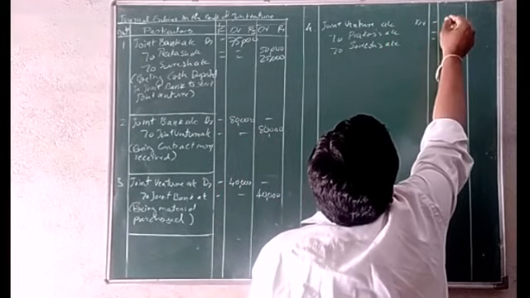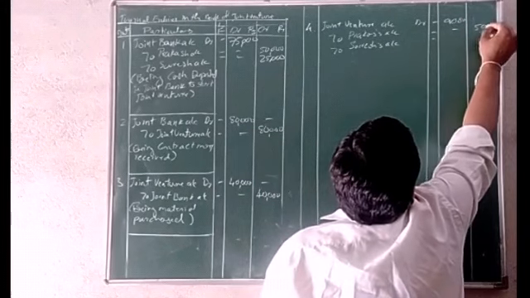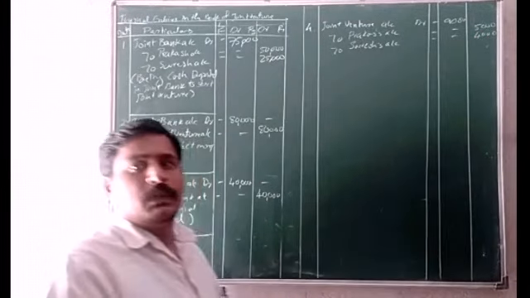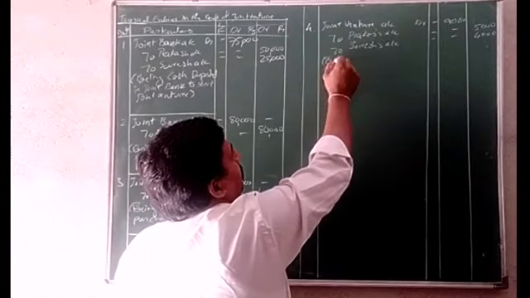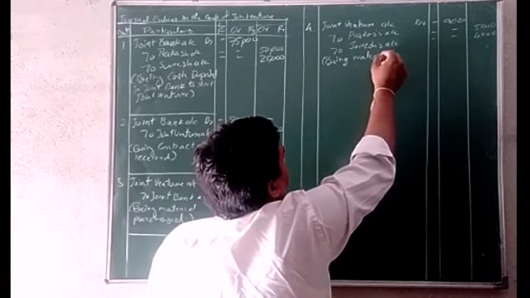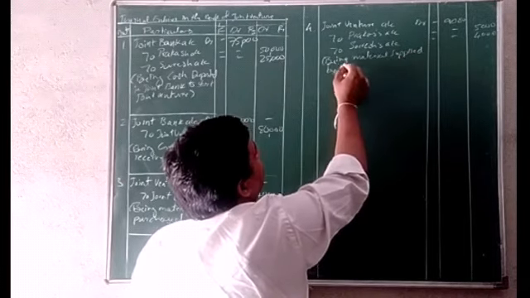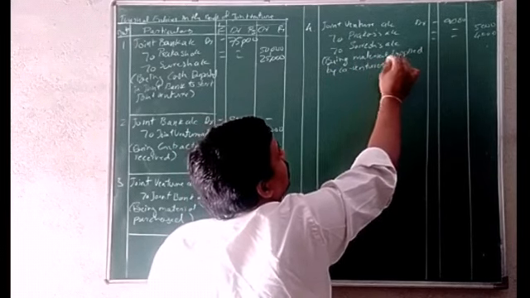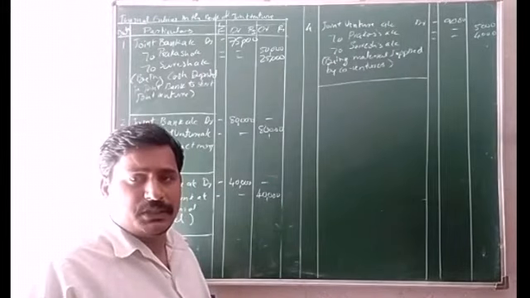Total raw material of 9,000. Out of 9,000, 5,000 is of Prakash and 4,000 of Suresh. Now the narration: being material supplied by, just write one word, co-ventures. Who are co-ventures here? Prakash and Suresh.